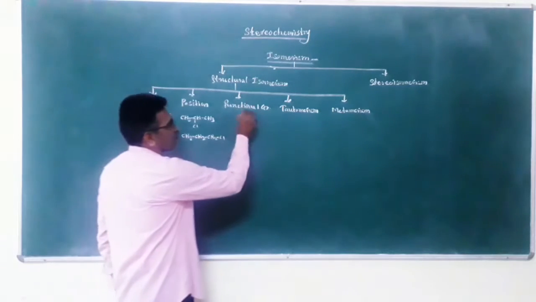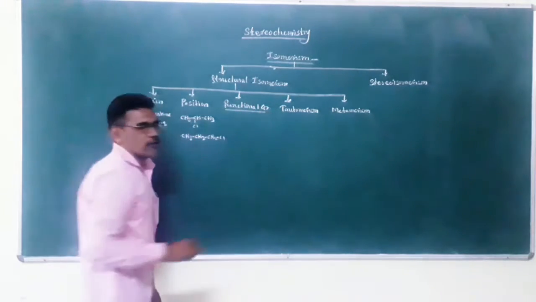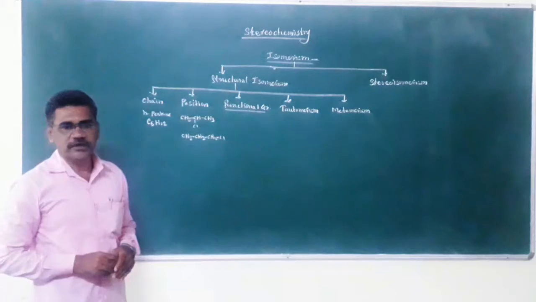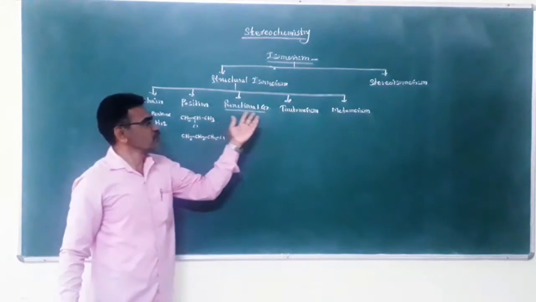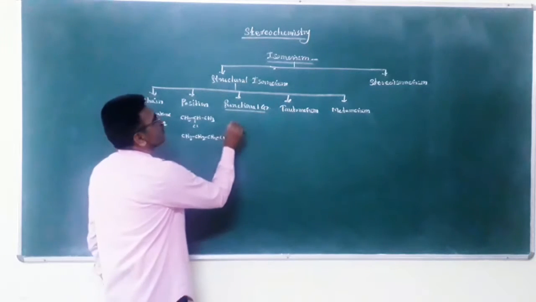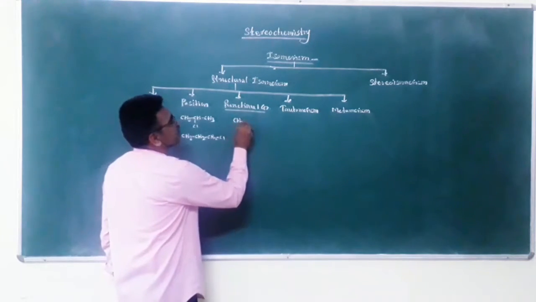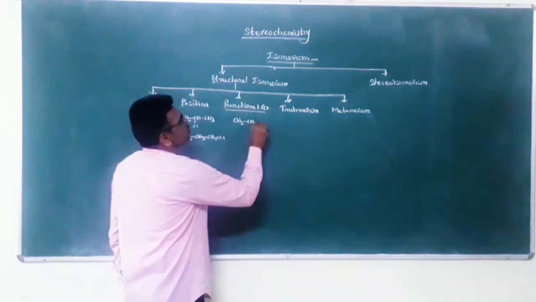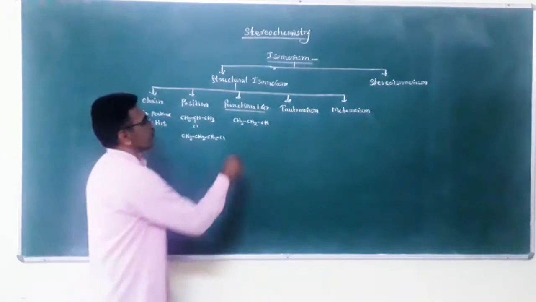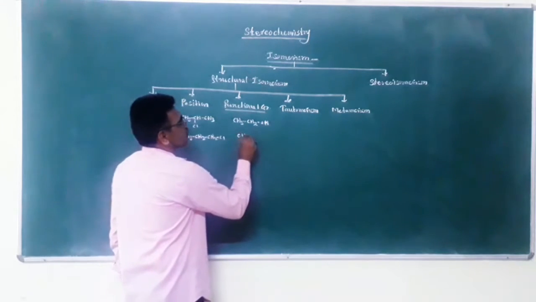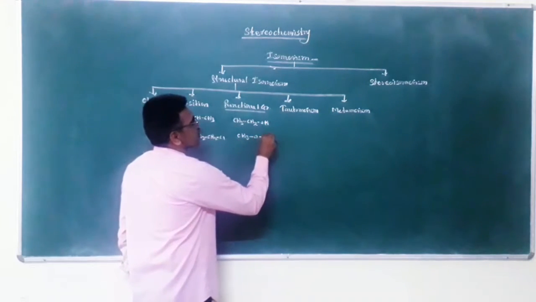Next is functional group isomerism. Compounds having the same molecular formula but different functional groups are called functional group isomers. Let us see an example: CH3CH2OH, ethyl alcohol, and second is CH3OCH3.